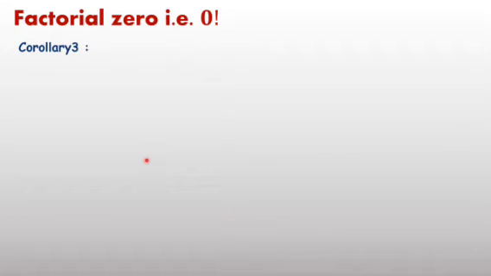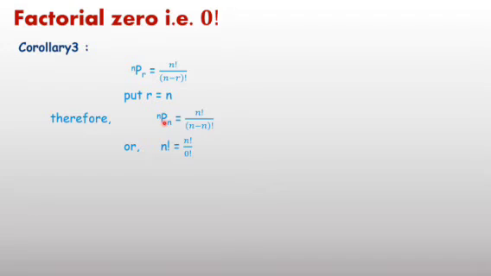Now one more result. Since nPr equals factorial n upon factorial n minus r, if r equals n, then you will get nPn equals factorial n upon factorial n minus n. And we have already discussed that if the total number of objects is n and the number of objects you are going to take at a time is n, then nPn equals factorial n. In place of nPn we can write factorial n, and using the formula you are getting factorial n upon factorial n minus n, meaning factorial 0.